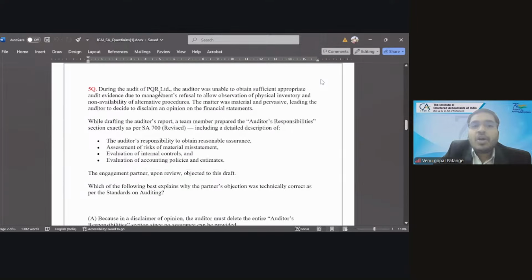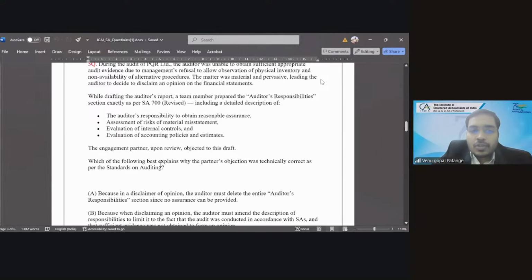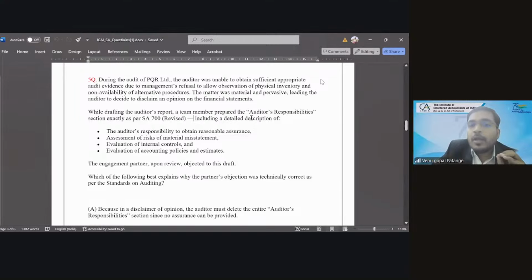During the audit of PQR Limited, if there is a disclaimer of opinion while drafting the auditor's report, can a team member prepare the auditor's responsibilities exactly as SA 700? That describes the auditor's responsibility to obtain reasonable assurance, assessment of risk, evaluation of internal controls, evaluation of accounting policies. Has the auditor done all these steps? He has not done all these steps. So the point is, when there is a disclaimer of opinion, the auditor's responsibility description also has to be reduced.